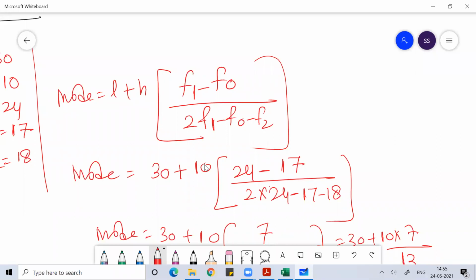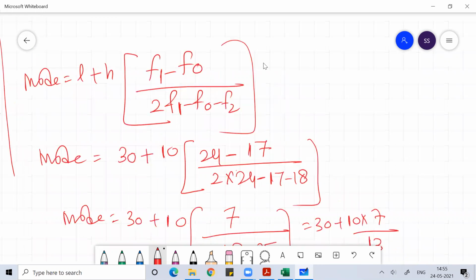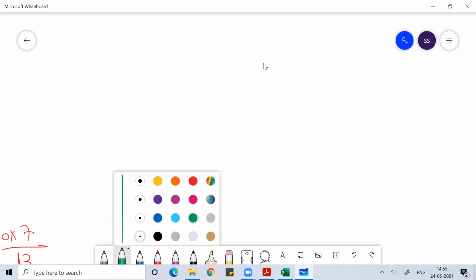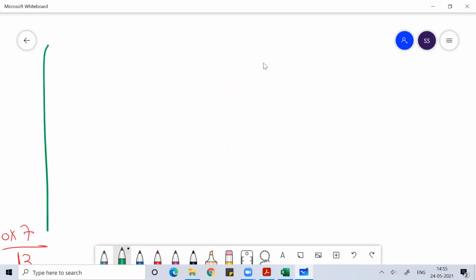F1 is the frequency which repeats the maximum. F0 is one frequency before it, and F2 is one frequency after it. What we are doing here, guys, works on the logic of interpolation and extrapolation. I'll teach you in numerical methods, but for the time being, you can understand.